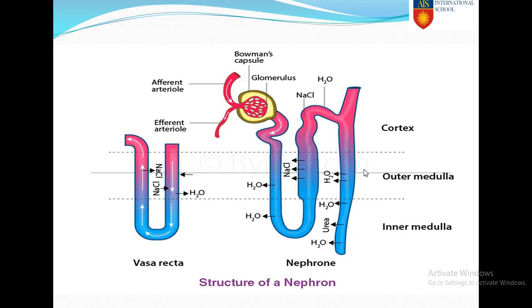Okay. Now let me tell you, all the parts whatever I have told you lie in the renal cortex. What do you mean by renal cortex? Any word which is related to kidney. When you hear the word renal, it is related to kidney. So, Malpighian capsule, PCT, DCT, these all lie in the renal cortex, but the loop of Henle lies in the renal medulla region.